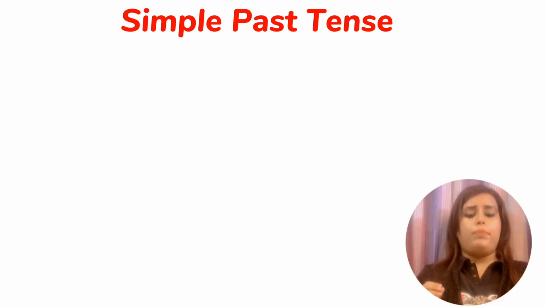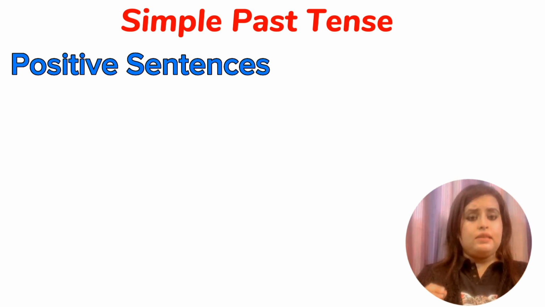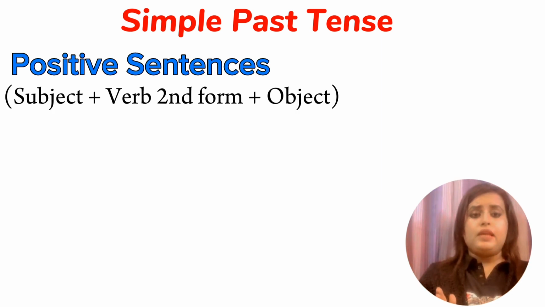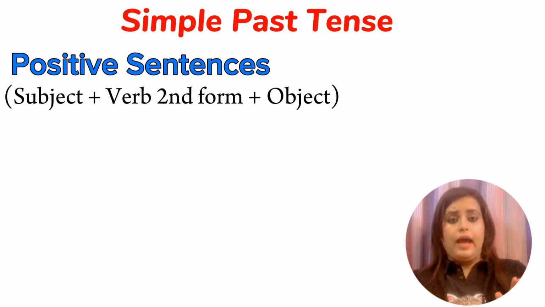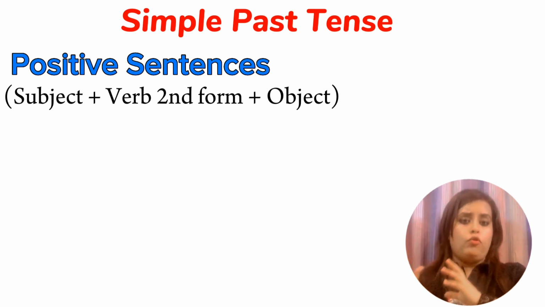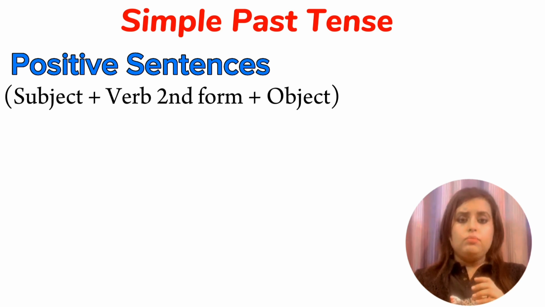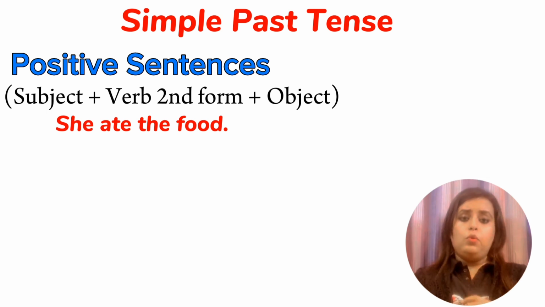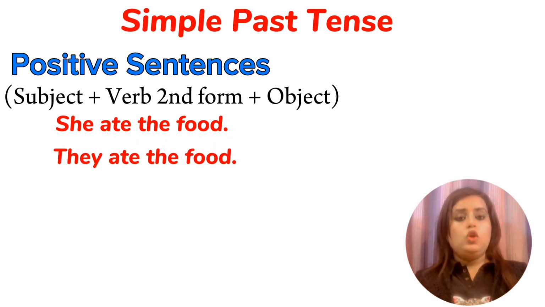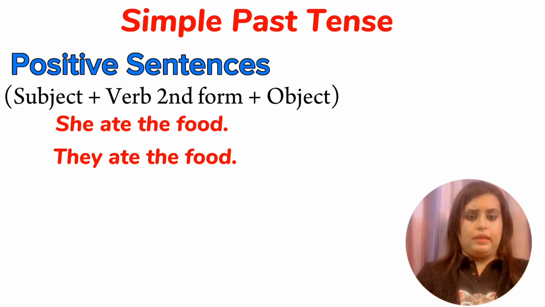That is simple past tense. Simple past tense, the rule for positive sentence is subject plus verb second form plus object. So here I just mentioned subject. I didn't say whether it is singular subject or plural subject. That means the rule will go for both the subjects. Subject plus verb second form plus object. Okay, let us see the example. First with the singular sentence type. She ate the food. Now with the plural, they ate the food. So the same rule will be followed for both the sentence types.